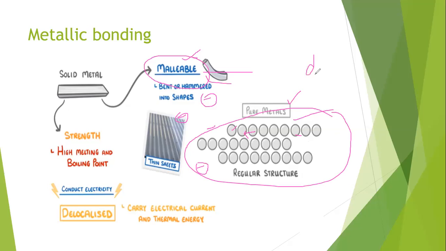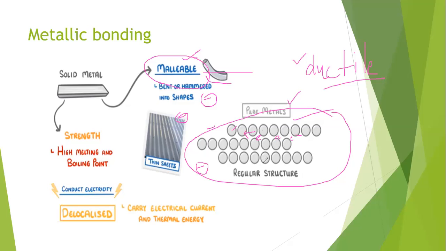And ductile. Ductile is also a property of a metal. Ductile means you can change the metal into the form of wires. You have seen copper wires, they are very thin. So metals have a property that you can change their shape, because in pure metals, atoms slide over each other. Why do they slide over each other? Because they have freely moving electrons. Due to that freely moving electron between the atoms of the metal, they slide over each other.